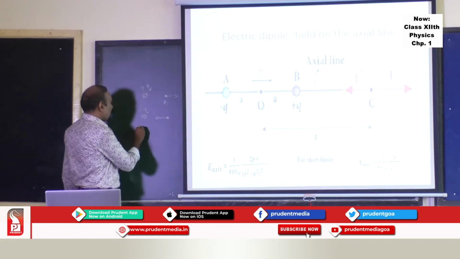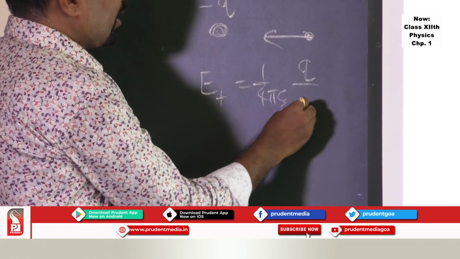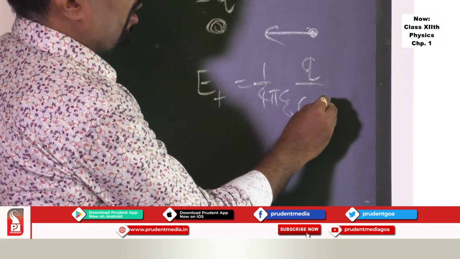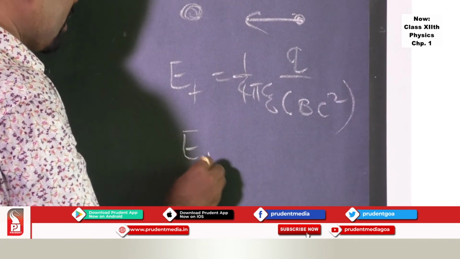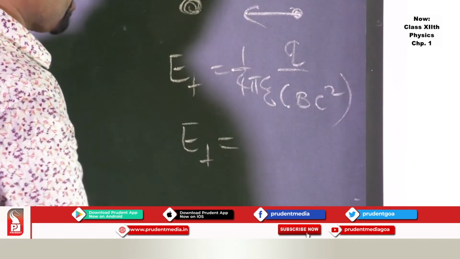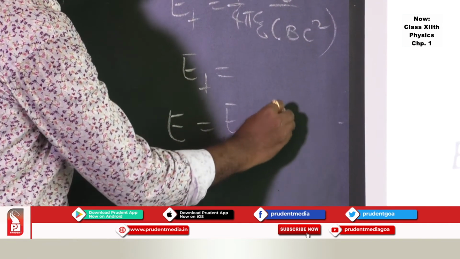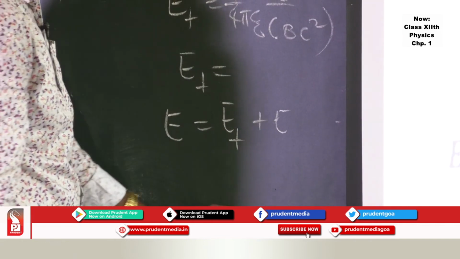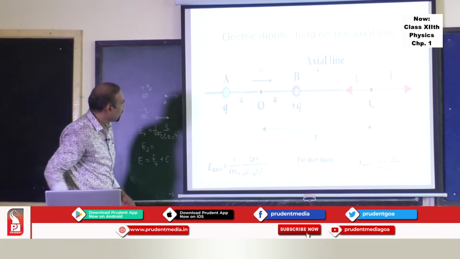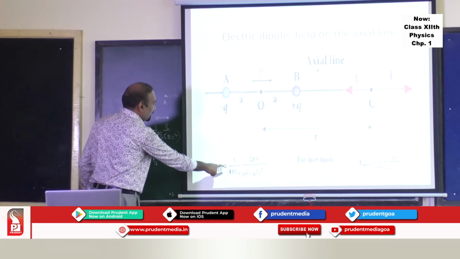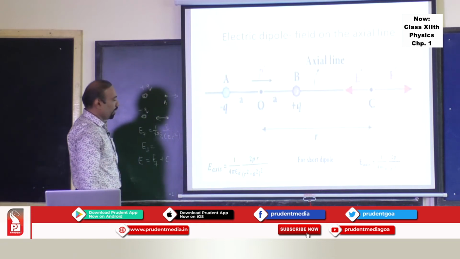So if you try to find out E plus, it is 1 upon 4 pi epsilon 0, q upon distance square, where the distance from the charge is BC. Likewise, you can find out the electric field due to minus q charge, and then add up the fields due to the 2 charges, substitute, and you will get the final relation. The final relation is E on the axis is 1 upon 4 pi epsilon 0, 2pr upon (r square minus a square) whole square.